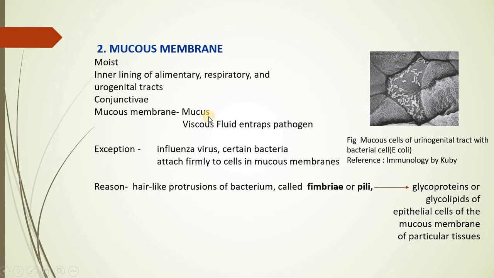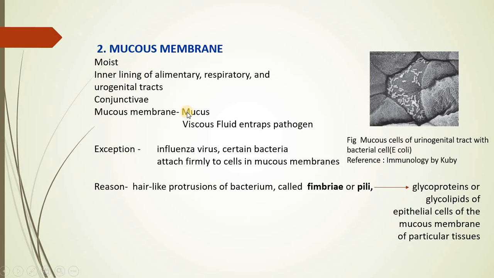This mucus is a viscous fluid, and this viscous fluid helps to trap the pathogens if at all they make their entry via the alimentary canal, the respiratory canal, or through the urinogenital tract. Therefore, an intact mucous membrane helps in preventing the entry of pathogens towards the interiors, that is, into the connective tissue or into the circulatory system and so on, right?